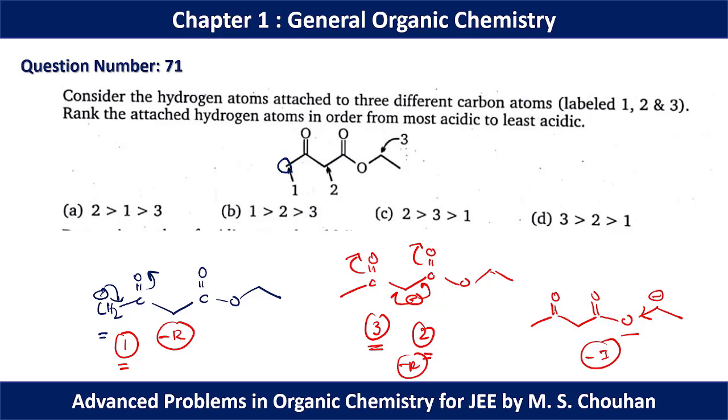As we know, the resonance effect is much more effective compared to the minus I effect. The conjugate base stability order should be 2 greater than 1 greater than 3. And as we know, conjugate base stability order and acidic strength are directly proportional. That's why for question number 71, option A should be the correct option.